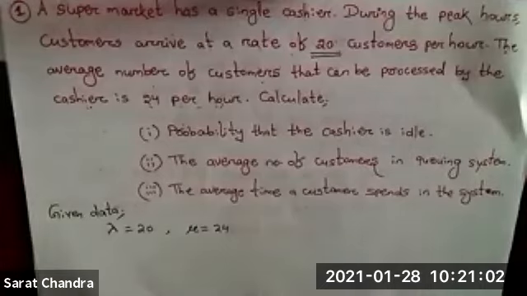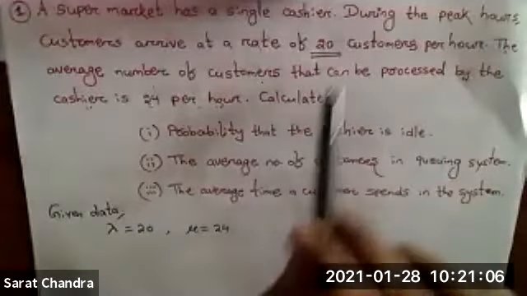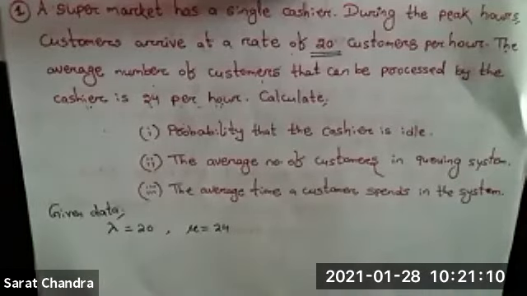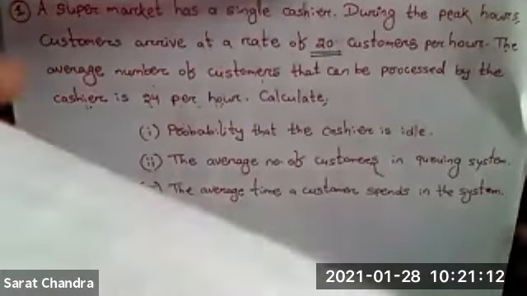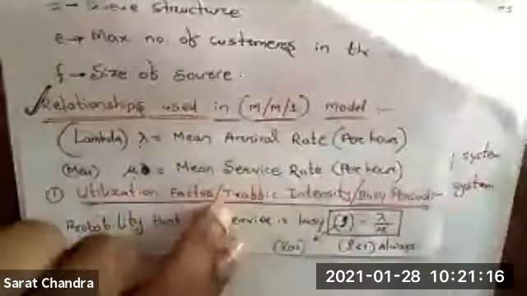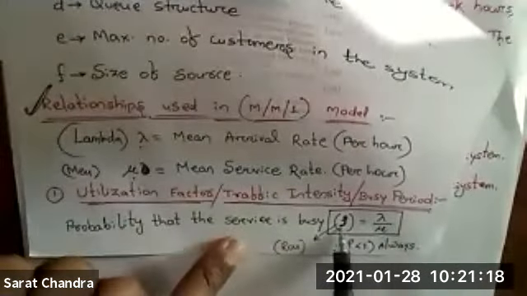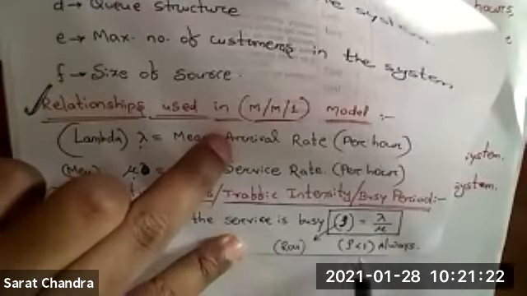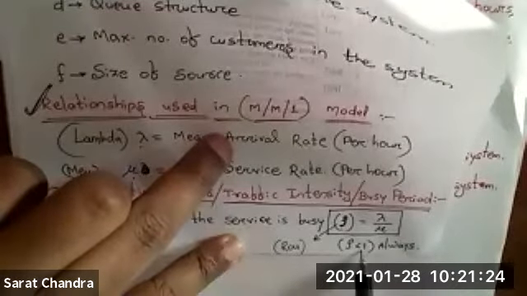Now I will tell you one shortcut trick. Suppose by reading this question, you cannot identify what is lambda and what is mu. I told you rho equal to lambda by mu, and this rho value is always less than 1.